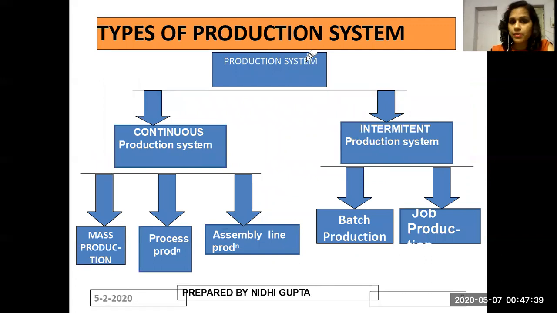Now, types of production system. Production system is basically divided in 2 parts. Number 1 is continuous production system, which is further divided in 3 parts: mass production, process production, assembly line production. And intermittent production system is divided in 2 parts. One is batch production and the other one is job shop production.